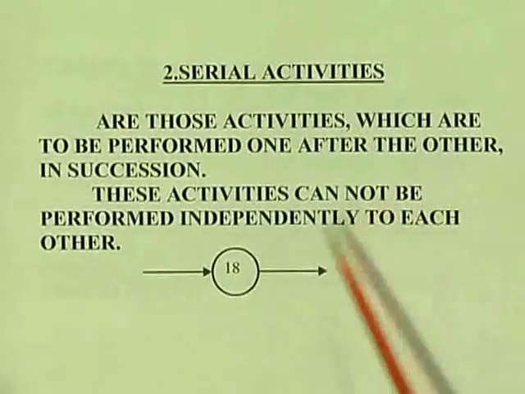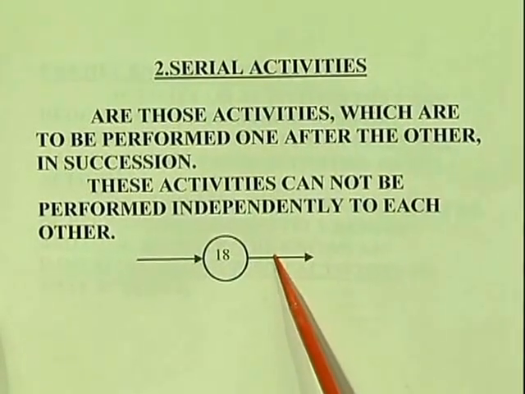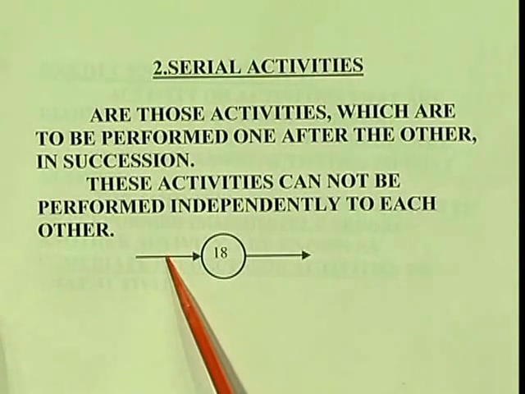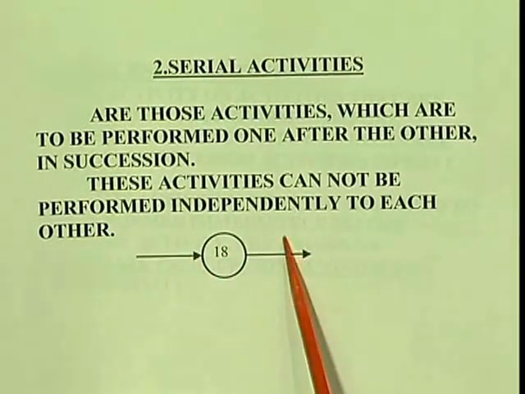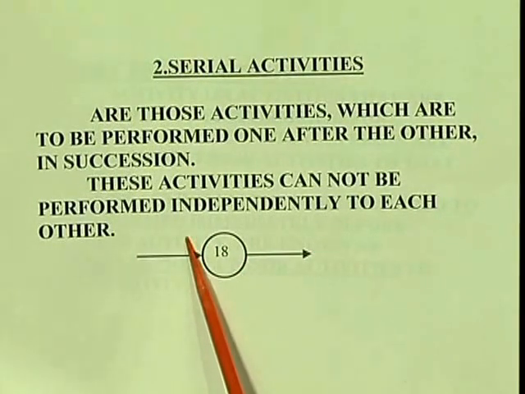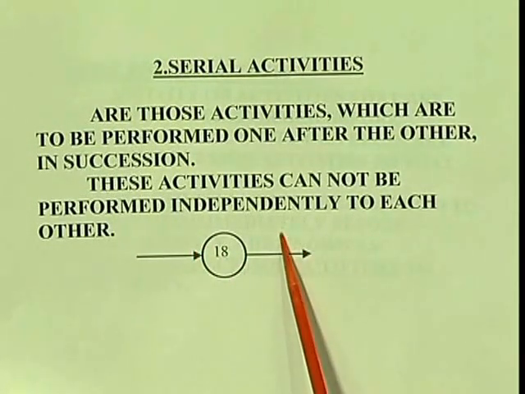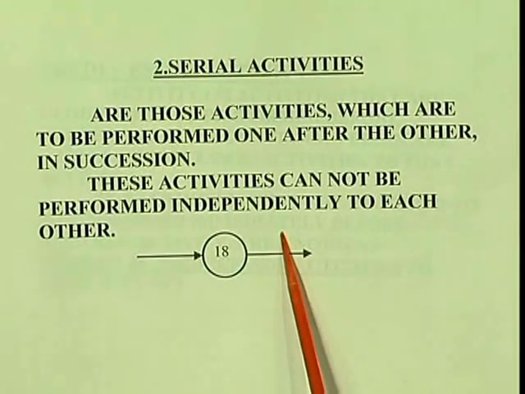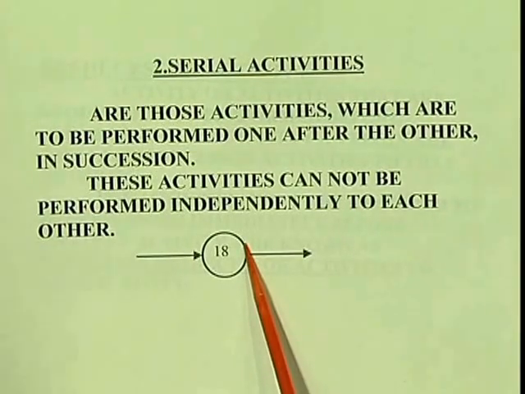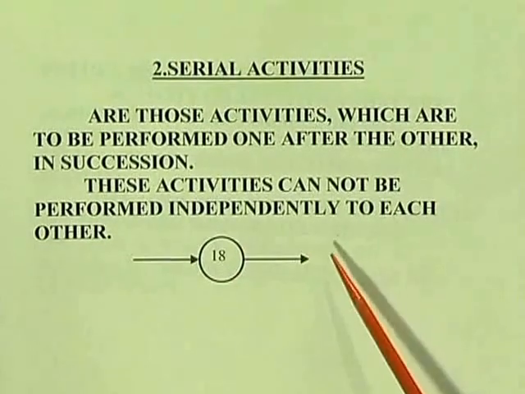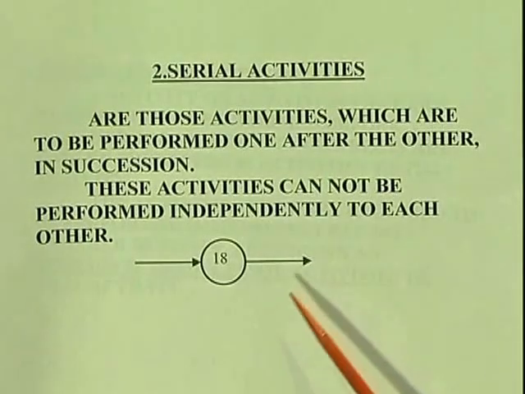So, for example, you see this particular figure again. Here what we find is, this is one activity, this is another activity. Now, this activity A and this activity B, activity A is predecessor to B and activity B is a successor to A. So, this is how an activity before a particular activity is called a predecessor activity.